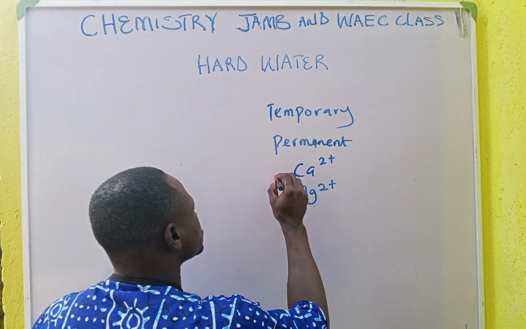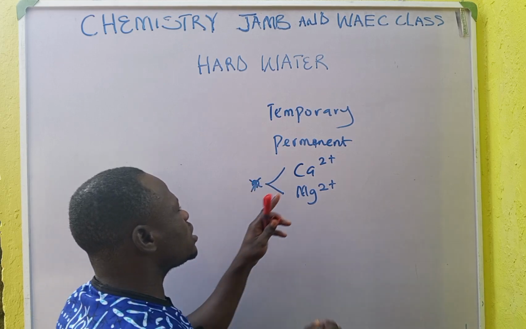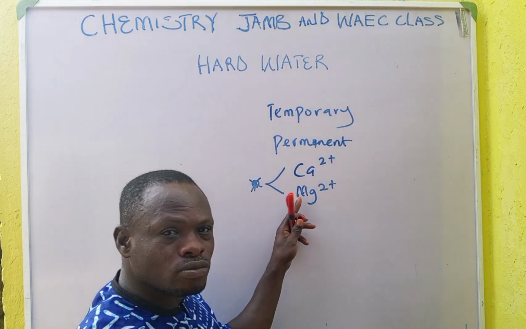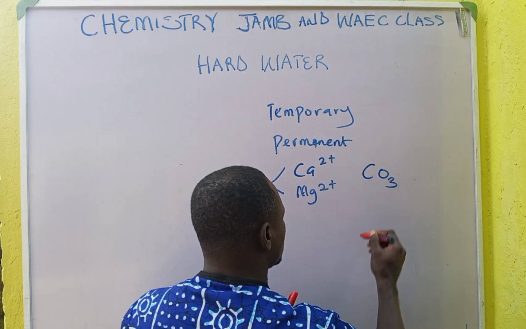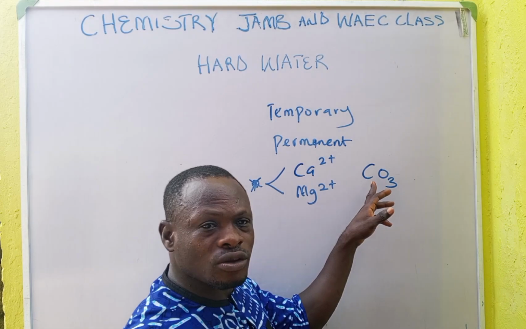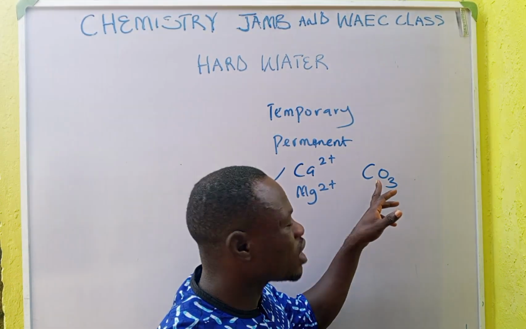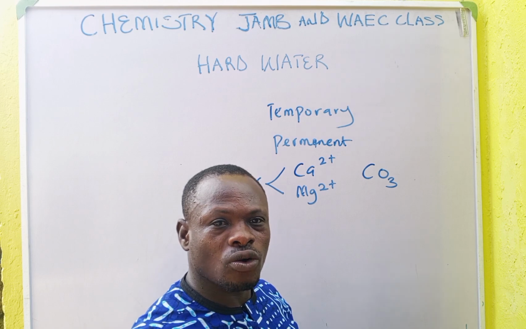When either calcium or magnesium is combined with carbonate. The presence of calcium or magnesium in carbonate, when they mix with the carbonate, they cause what we call temporary hardness of water.